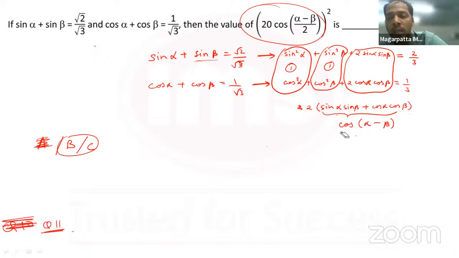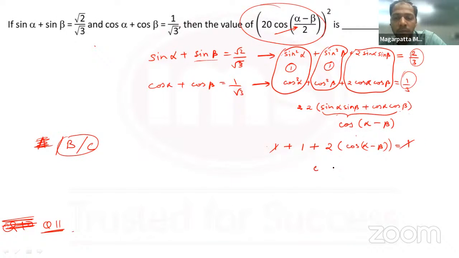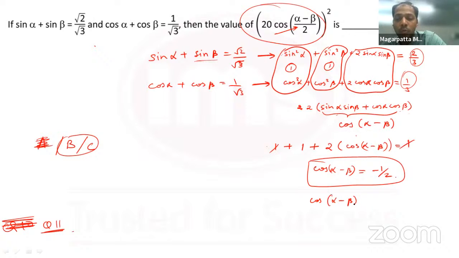What was important here was you'll get cos of alpha minus beta, and something related to that was asked in the question. Okay. So if I take that into account, I could quickly go ahead. 1 plus 1 plus 2 common, and this became cos of alpha minus beta, and that is equal to 2 by 3 plus 1 by 3. Can I say that is a 1? One of the ones get cancelled. You get cos of alpha minus beta is equal to, 1 goes on the other side, minus 1 by 2. Okay. Now I have cos of alpha minus beta, but I wanted cos of alpha minus beta by 2.